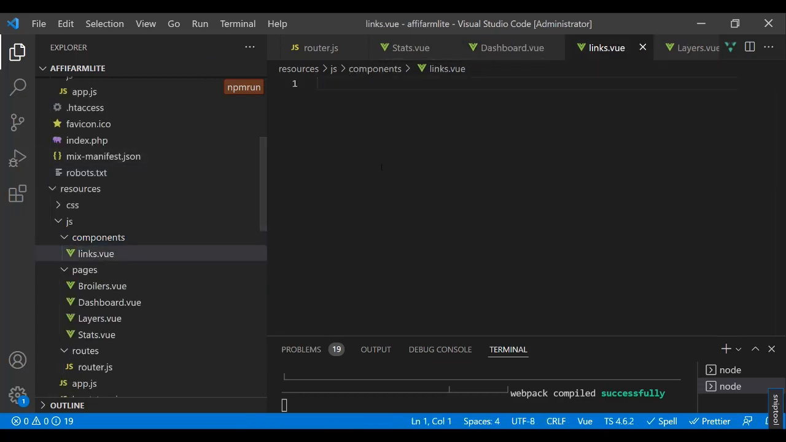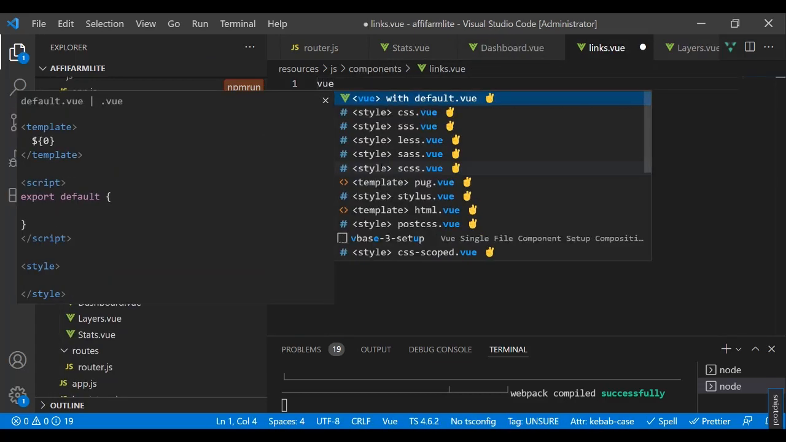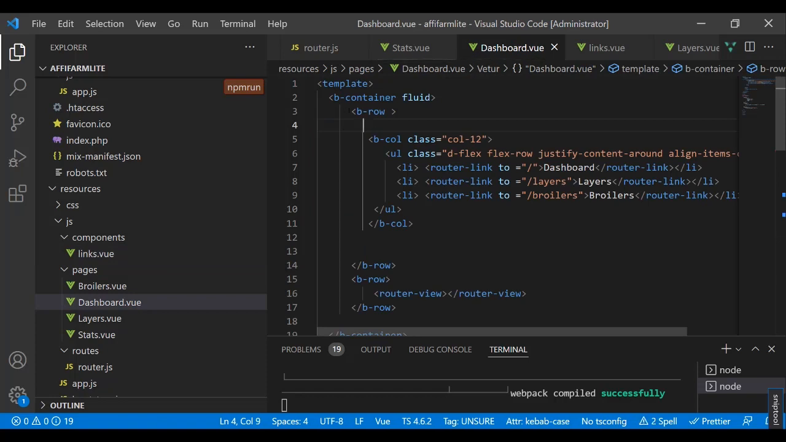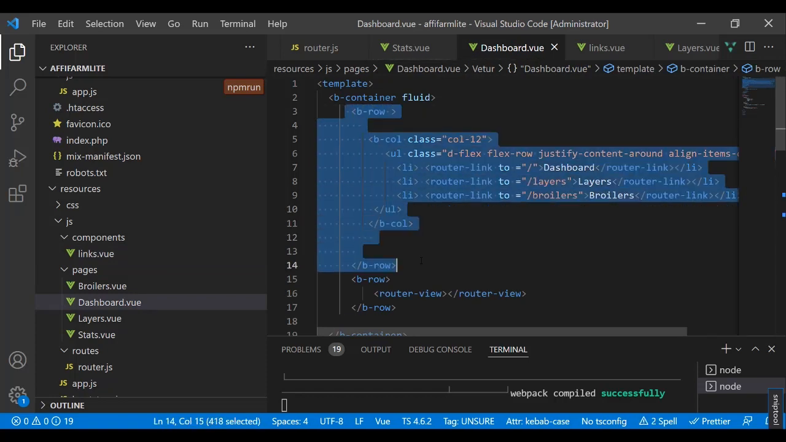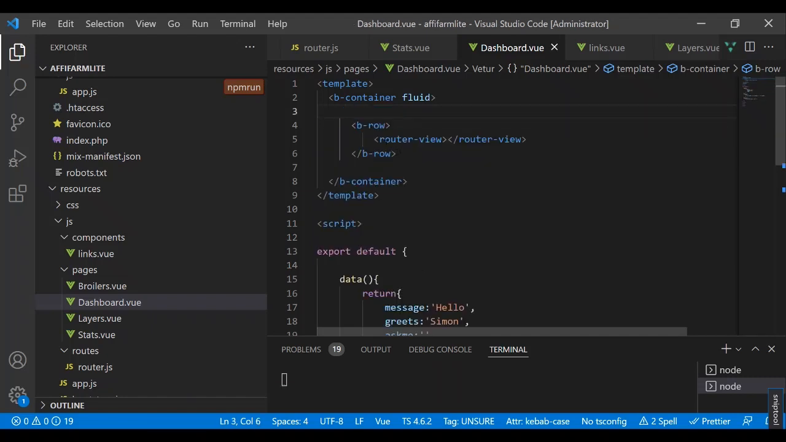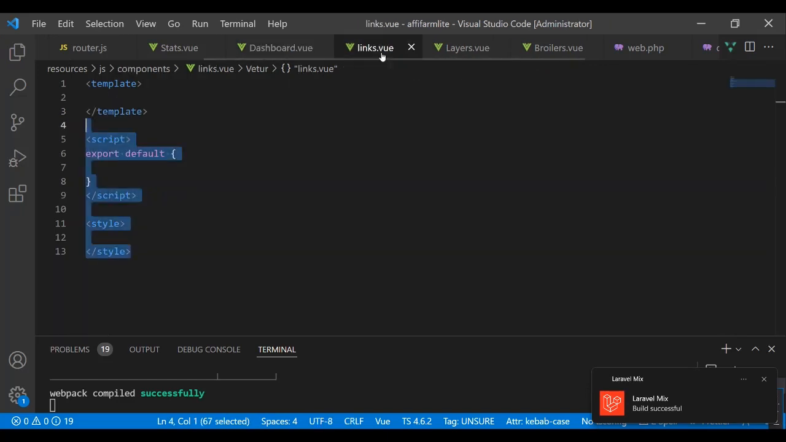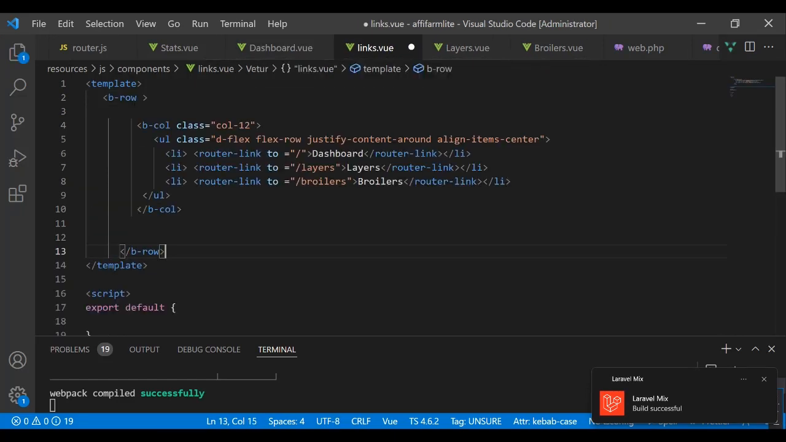Okay, then links.view will take a default view template. Because I'm not rendering, I may not need this, but I'll leave it in case I want to style or do anything dynamically. So I'm going to come to the dashboard and take this row, so that I remain with only the renderer here, okay? Then I come to links, and I paste that. All right.